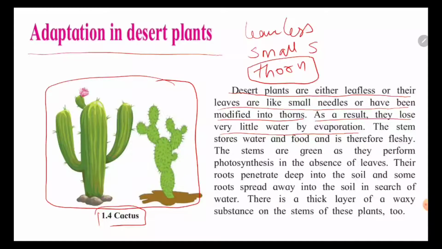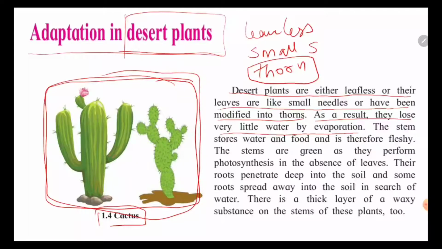If a plant has too many leaves, then the plant evaporates water through the leaves. The water is evaporated with the help of leaves in a plant. These plants already don't have water because they are in a desert. So if there were leaves on a cactus, then all the water would get evaporated. Therefore the cactus, which wants to live in the desert, doesn't have leaves.